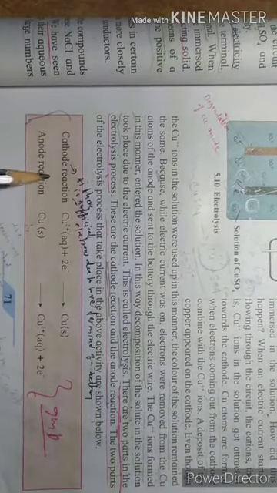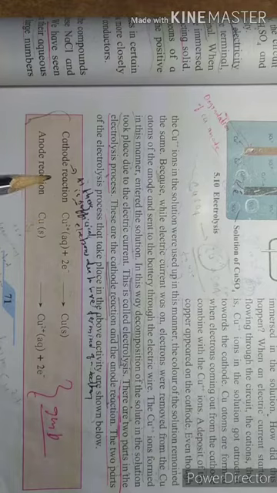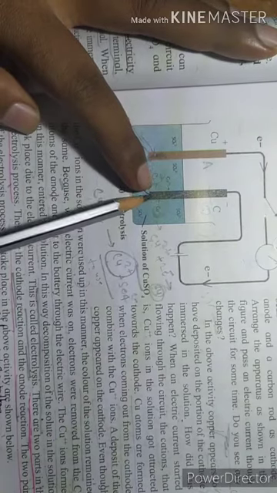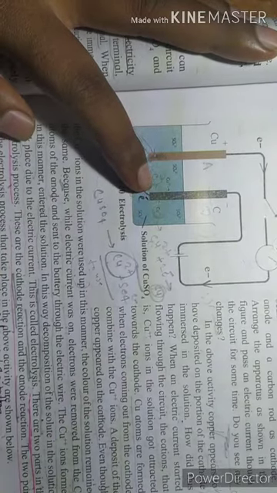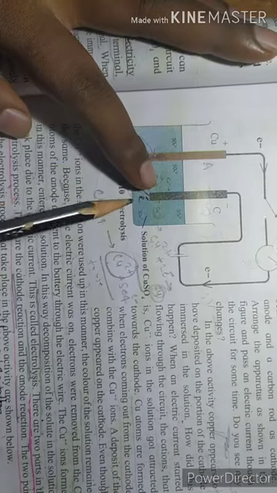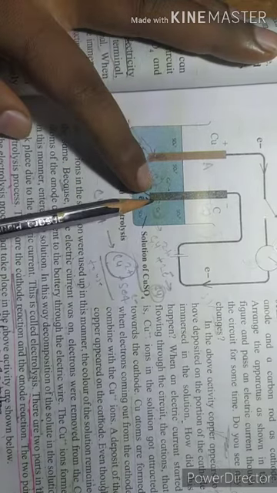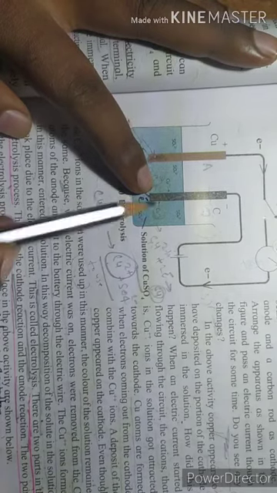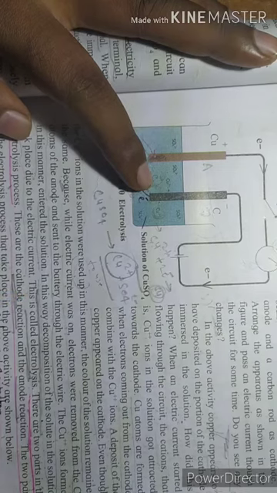This is the cathode reaction. Of course, on the cathode, this is the cathode. I will explain how to remember this reaction. On the cathode, Cu2+ will be attracted. Cu2+ aqueous means there is water, and these electrons, where did they come from?